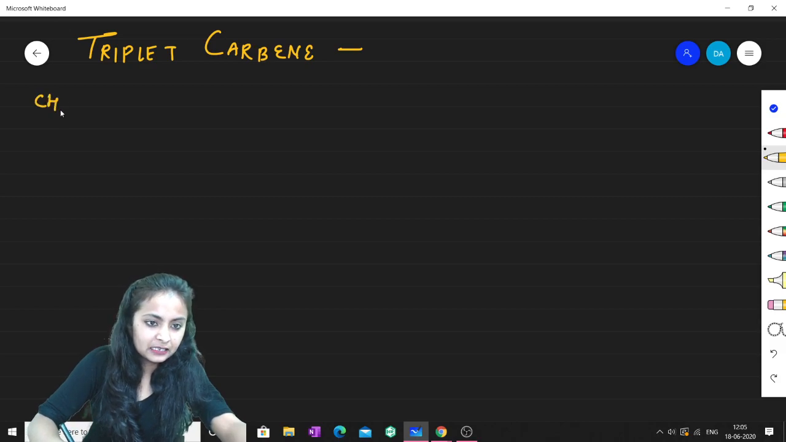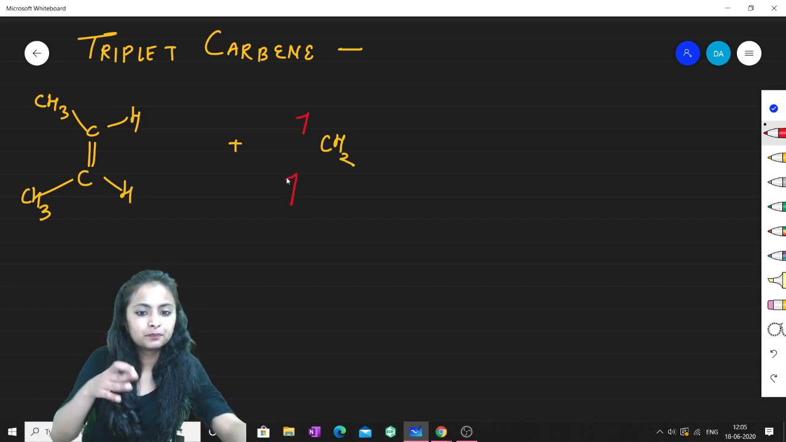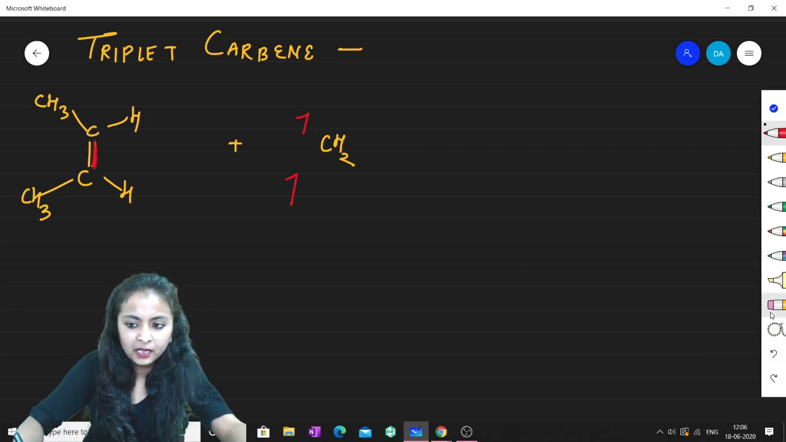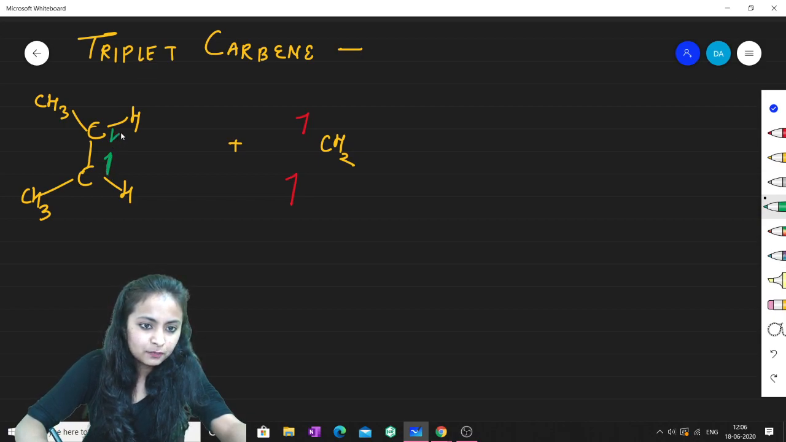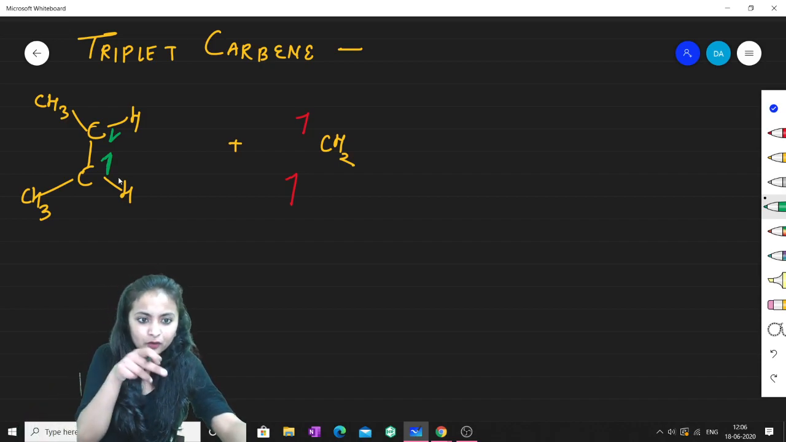Again I will be taking cis alkene only, and to this I will provide triplet carbene. Fine. Now what is triplet carbene? This is triplet carbene. It means both the spins are in the same direction. Now if I just break this bond, then obviously I will be having one spin in this manner and one spin in this manner, isn't it? Because these two opposite spins must have interacted to form that pi bond, isn't it?